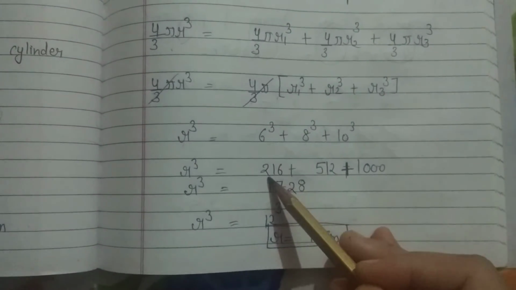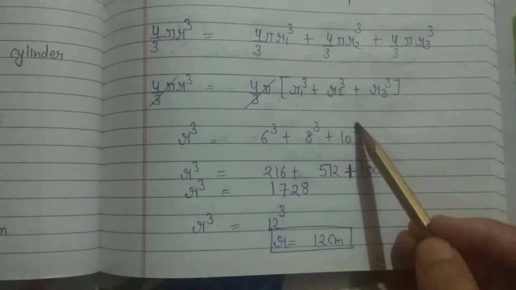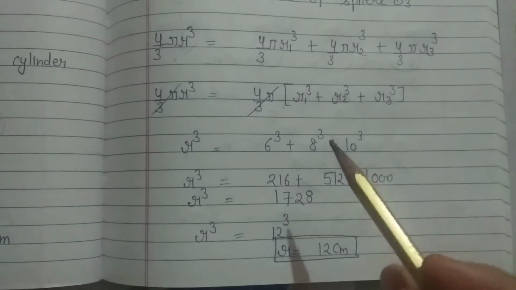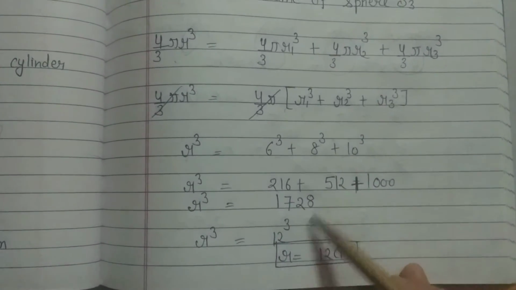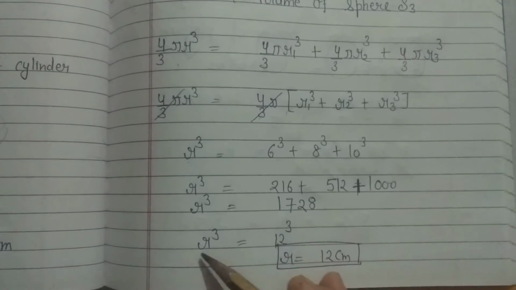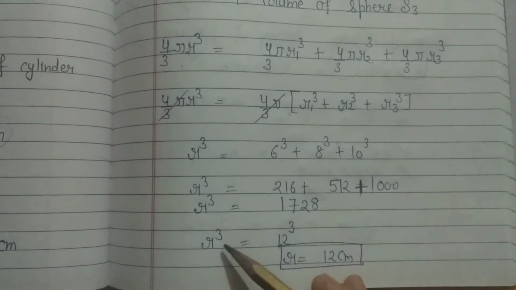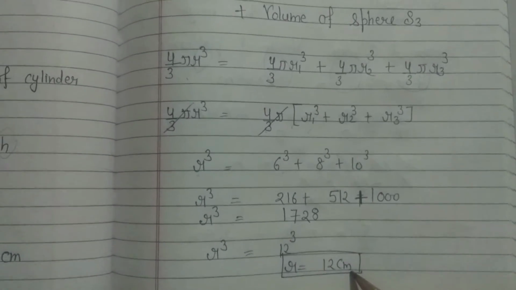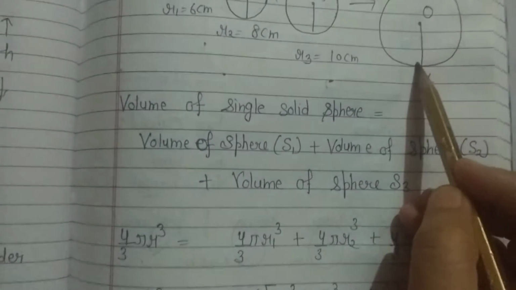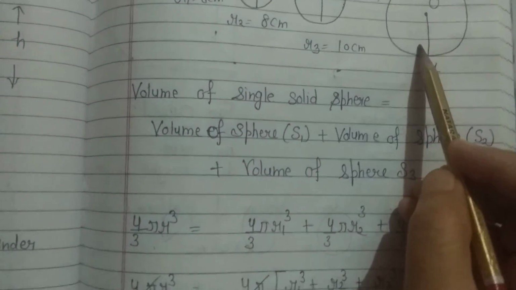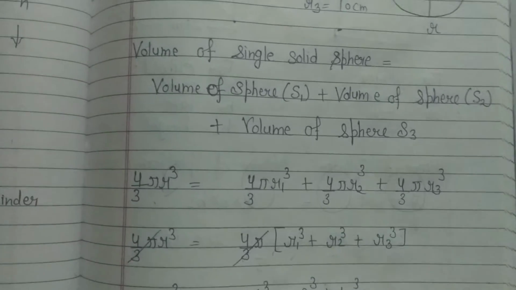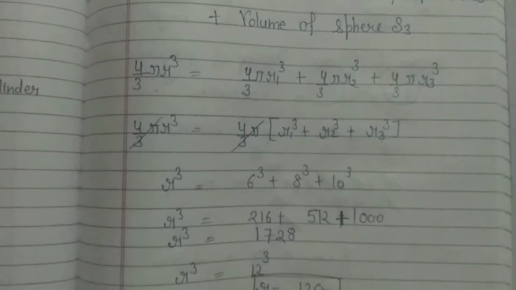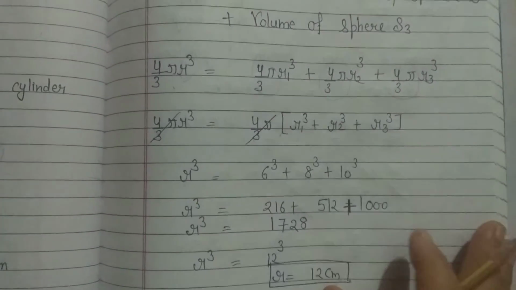6 cube is 216, 8 cube is 512 and 10 cube is 1000. And after adding it I am getting 1728, which is equal to 12 cube. So r cube is equal to 12 cube. It means the value of r is 12 centimeter. So the radius for this solid sphere will be 12 centimeter. The value of r will be 12 centimeter. Now what is our third question?